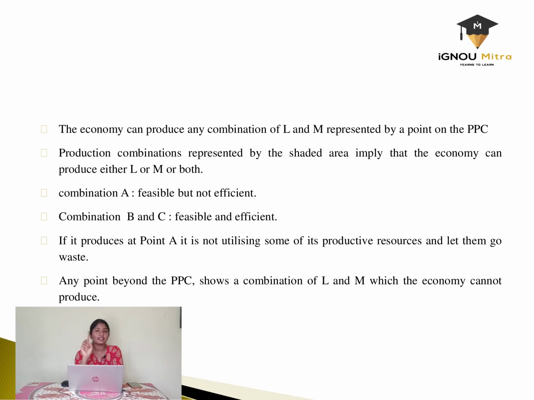So the points B and C are more efficient as they are on the curve. If it produces at point A, it is not utilizing some of its productive resources and lets them go waste.